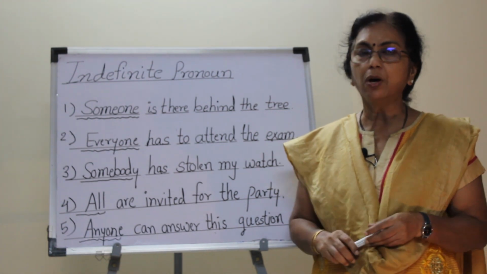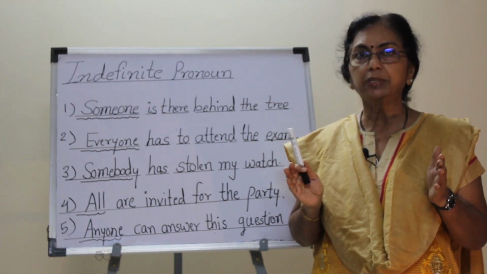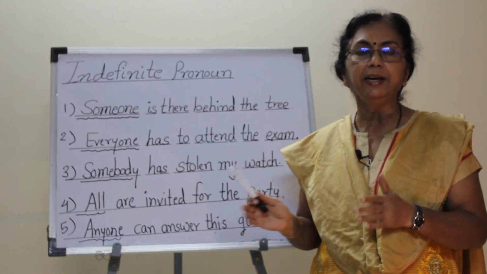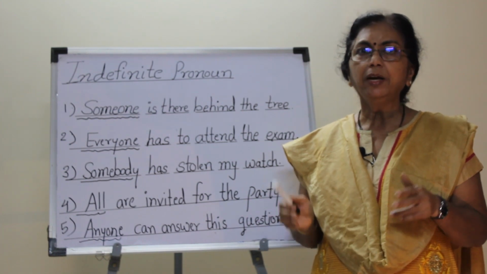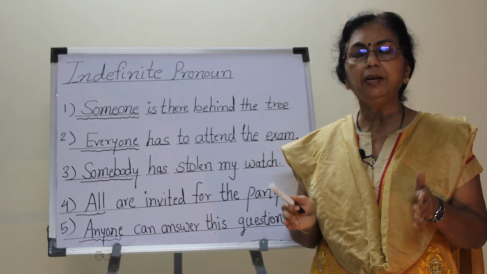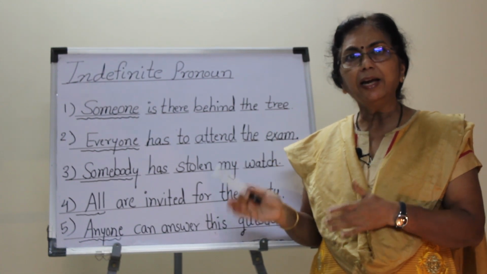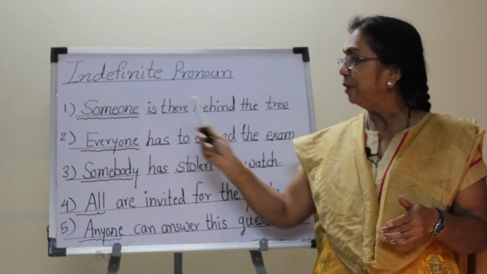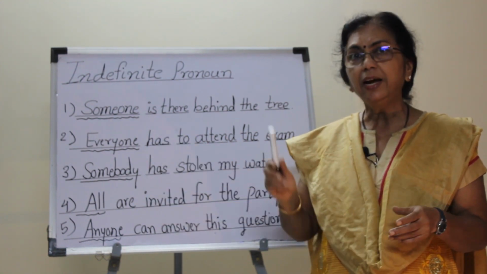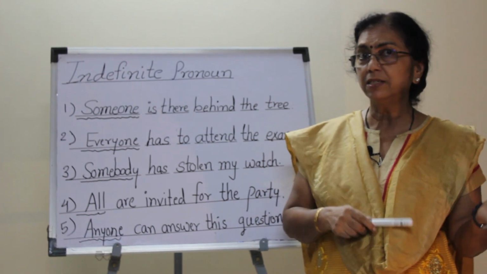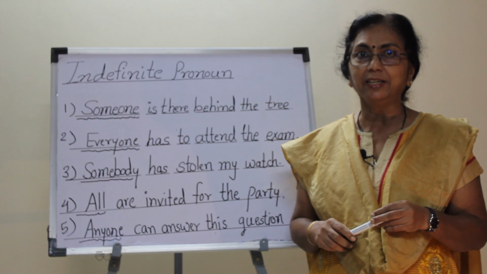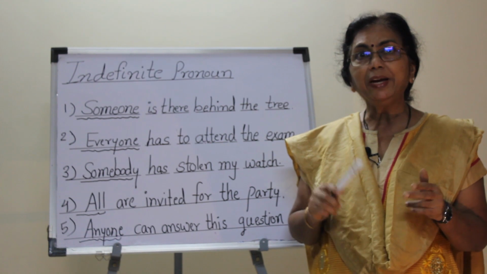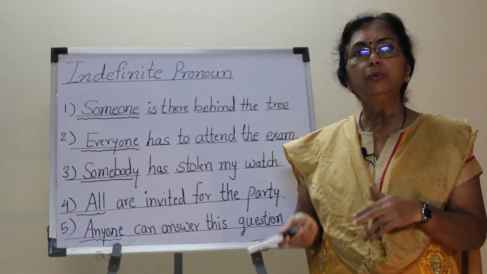An indefinite pronoun does not mention a specific person, a specific place, a specific thing, bird, animal. It mentions a person, a place, a thing, a bird, an animal in general. An indefinite pronoun is used at the place of indefinite nouns. It is either the subject or object of the sentence. It is used at the place of indefinite singular or plural noun.